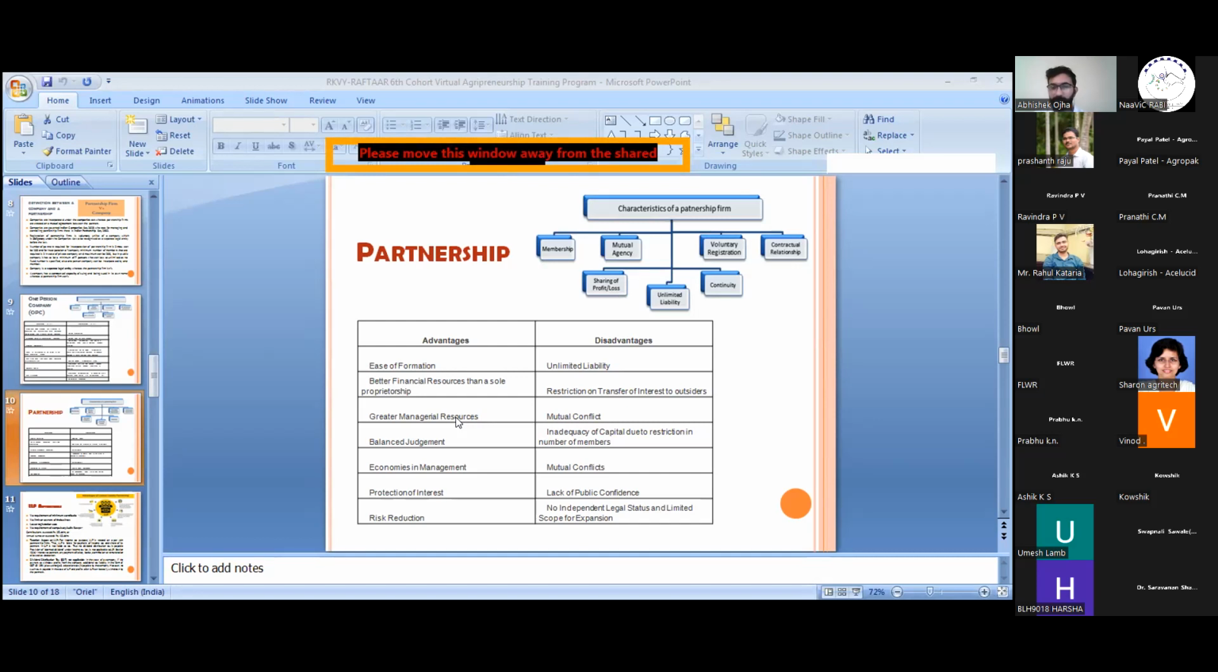There is lack of public confidence because the partnership firm might be registered or may not be registered. Then the public is not interested in that kind of organization. The public doesn't believe in this kind of organization because they cannot certify whether the firm is running successfully or not. So this is a very big disadvantage.